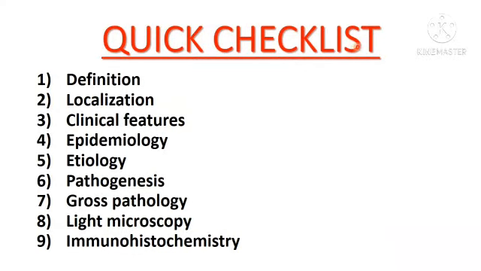So the quick checklist: you have to write definition, localization, clinical features, epidemiology, etiology, pathogenesis, gross pathology, light microscopy, immunohistochemistry.